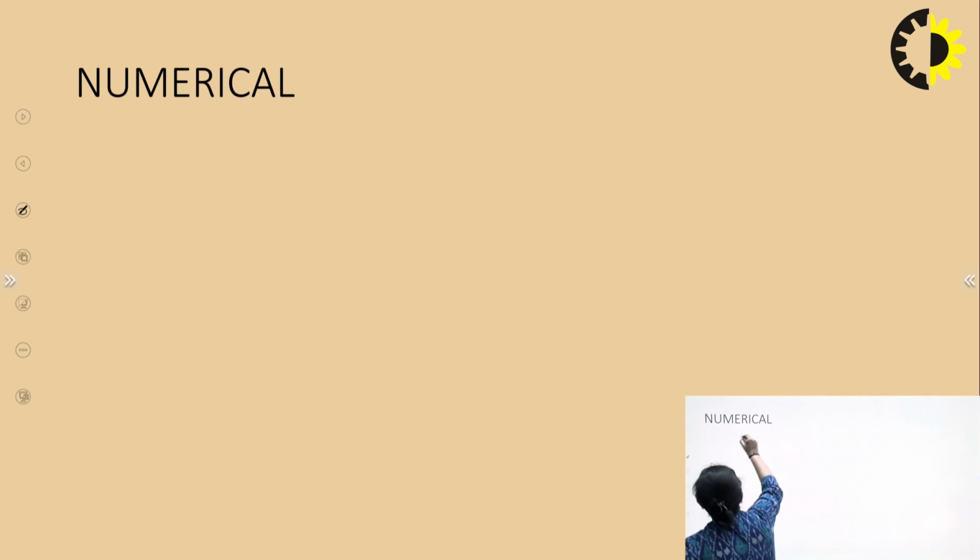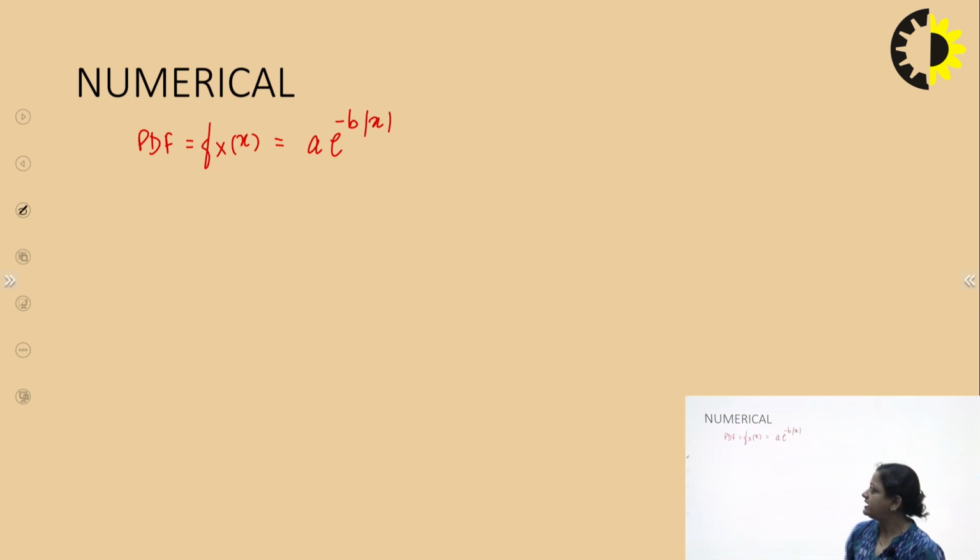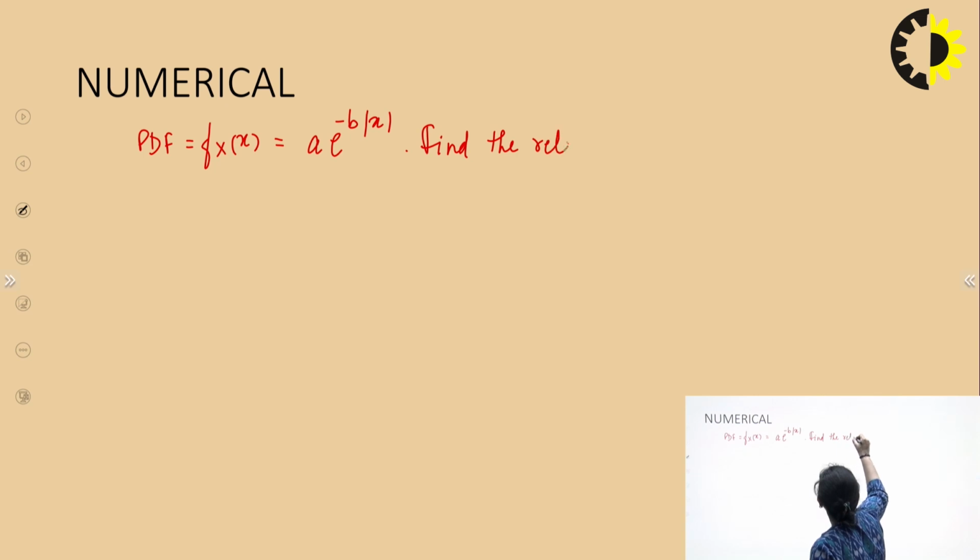So in the numerical, the PDF is given. This function is the PDF, which is given as equal to a e to the power minus b mod x. This is the function which is given, and it has been asked to find the relationship between a and b. How will you solve it?